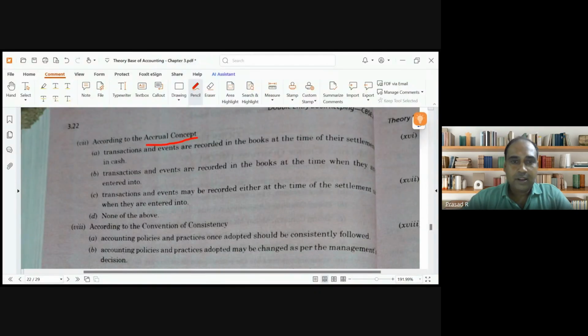Accrual concept. Transactions and events are recorded in the books at the time of their settlement. Is it on settlement in cash? No. Second option: transactions and events are recorded when they are entered into. Will transactions and events be recorded at the time of settlement? No, we cannot record at the time of settlement. Whenever the transaction is entered into, that is the time when we have to record the transaction. Clear? Clear, guys?